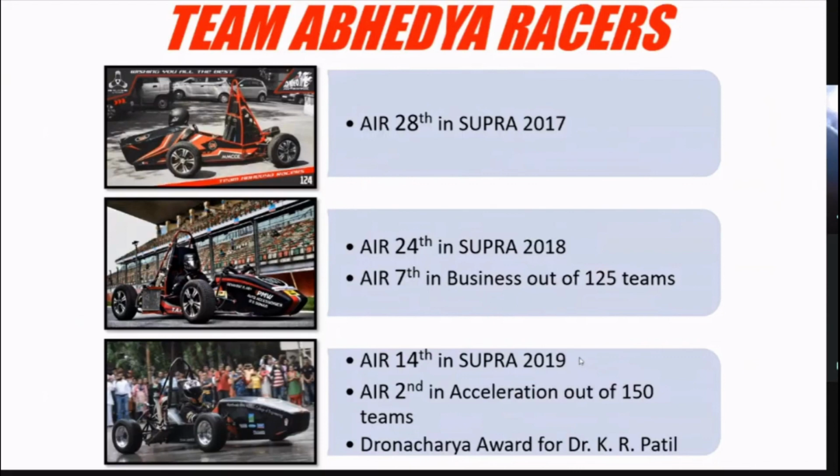Now looking towards the achievements, Team TAR 1.0 successfully managed to grab an AIR 28 in the debut year itself and also was one of the fastest debutant teams to clear the technical inspection. In the second year, the team returned and grabbed AIR 24 and also was 7th in business and sales presentation. In the third year, the team's Roaring Beast grabbed AIR 14 and was second in acceleration event. That means our car was second fastest among all of them.